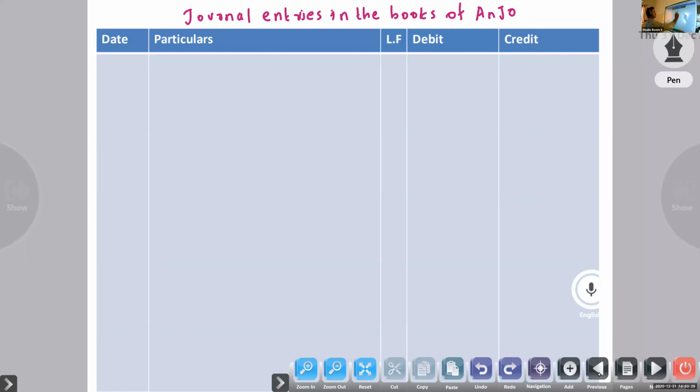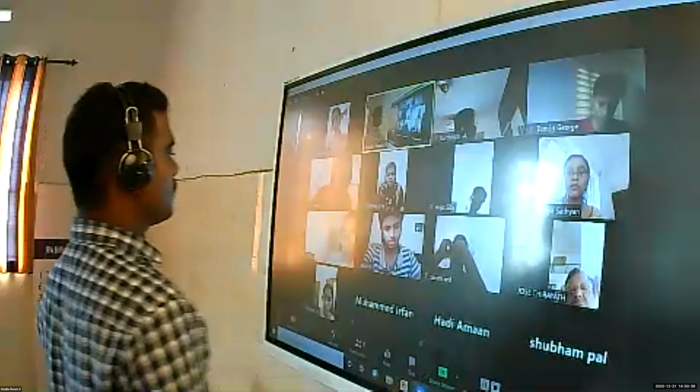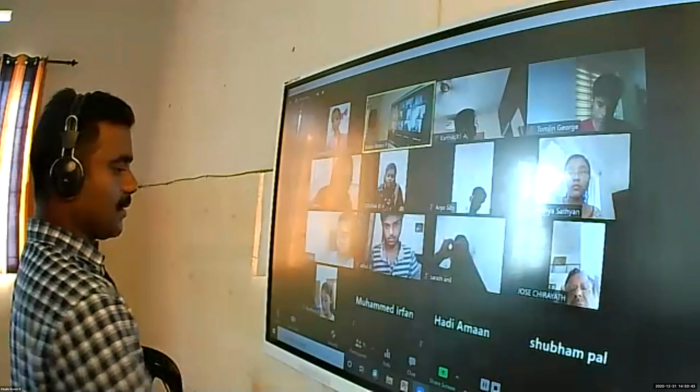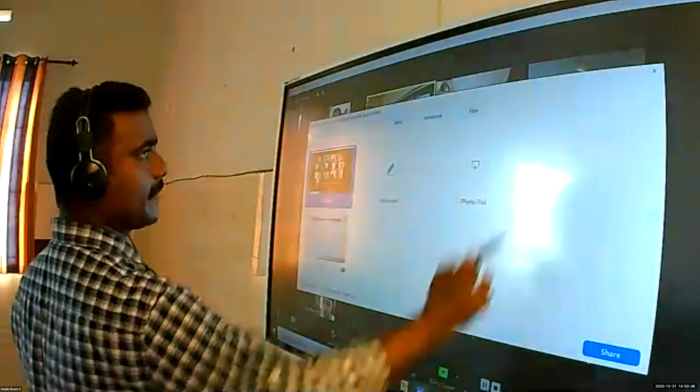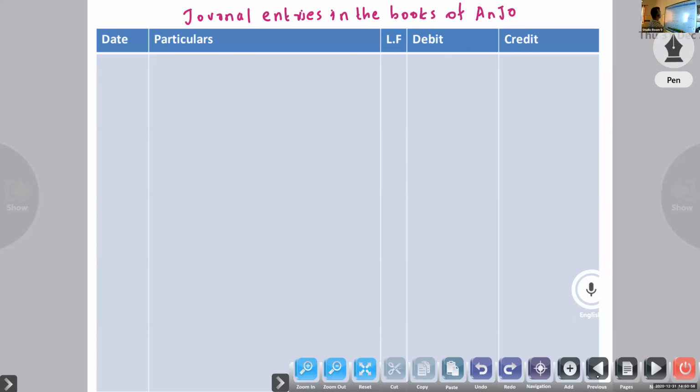So first one, purchased goods from Karthik. First entry, purchase account debtor to Karthik. Purchase account to Karthik. Same date, 15th March 2015.